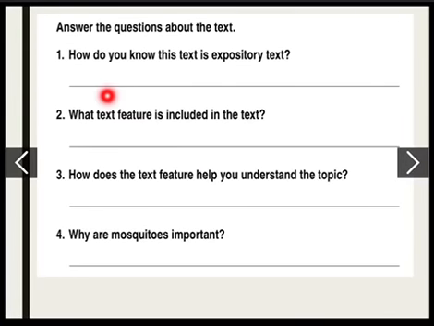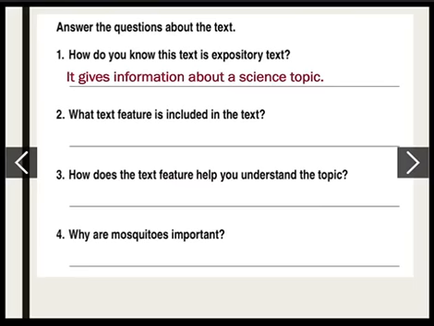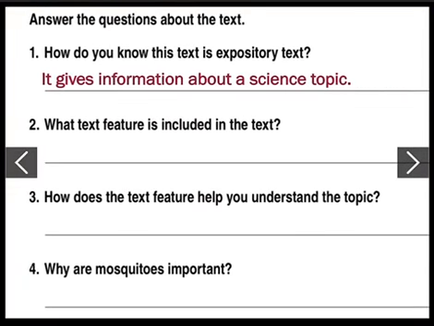Number 1, how do you know this text is expository text? Remember the features of an expository text? Give it a moment to think, and you may even pause the video. Very good. It gives information about a science topic, and that science topic is why mosquitoes are important, or the food chain of mosquitoes.